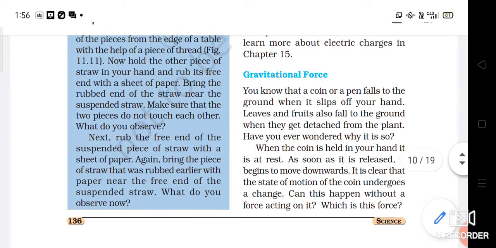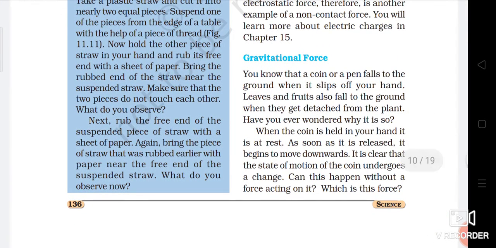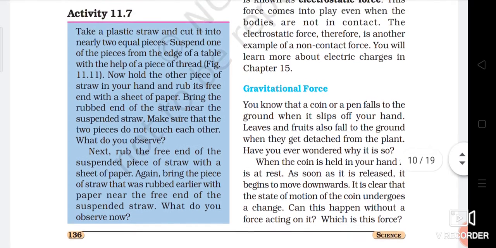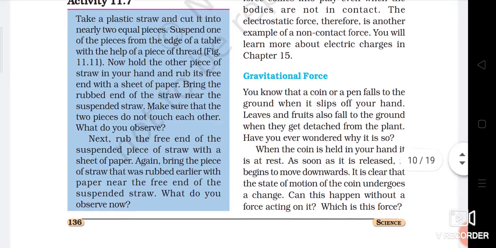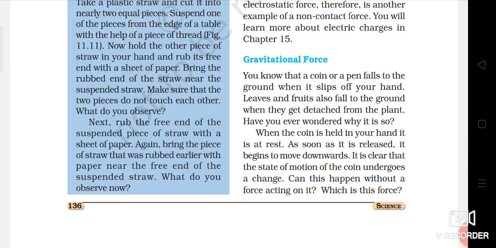Good afternoon, students. In the previous session we have already discussed the contact force and non-contact force. In that we discussed magnetic force and electrostatic force, and now we will discuss gravitational force.